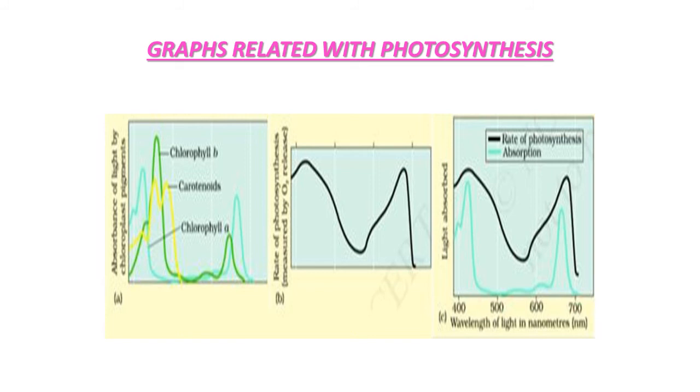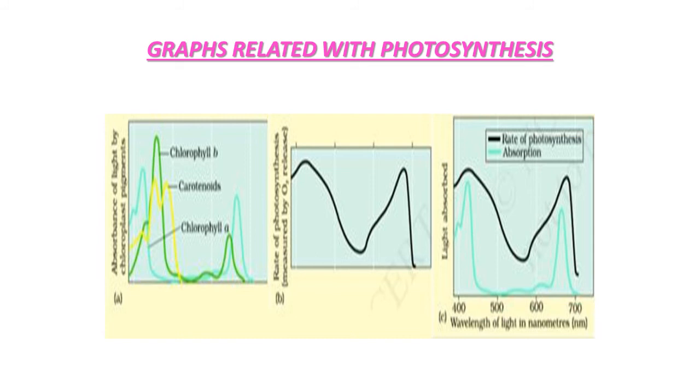A. In graph A, you can see the various pigments and the wavelengths of light for maximum absorption. Now we can compare by studying this figure A where the maximum absorption of light takes place.